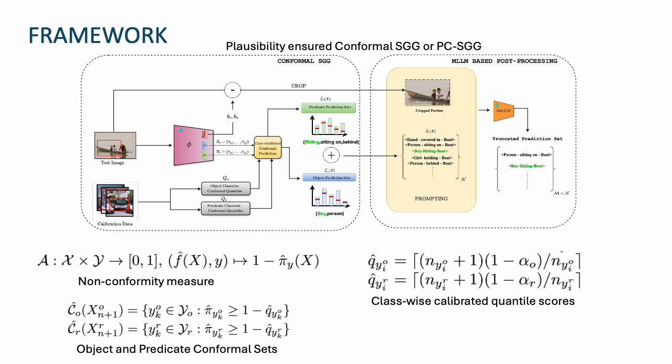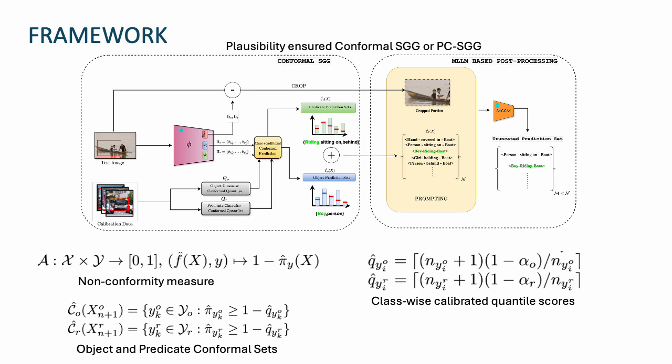Here we go over the framework. The overall framework is named Plausibility Ensured Conformal Scene Graph Generation, or PCSGG. Starting on the left, given a test image, we use a standard scene graph generation model to extract candidate object and predicate predictions.